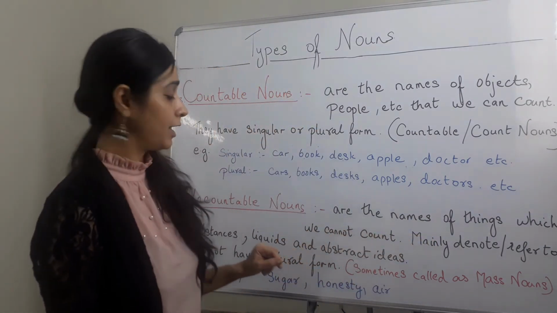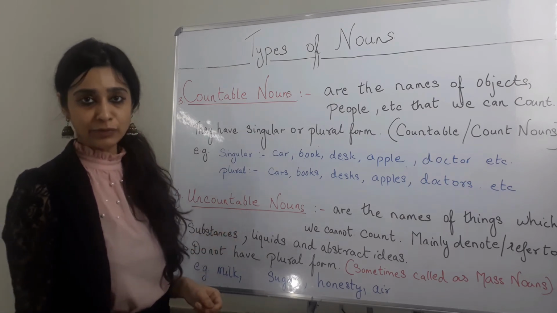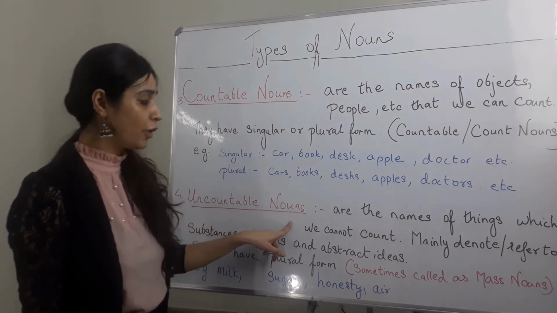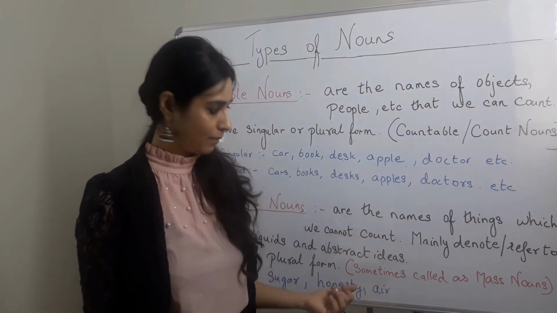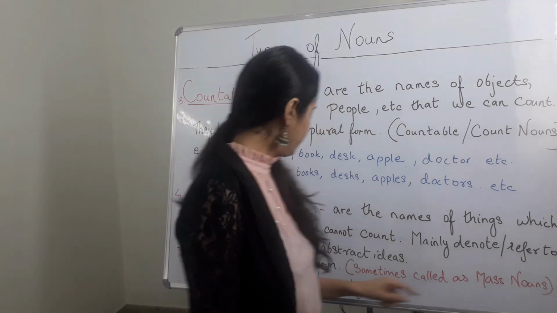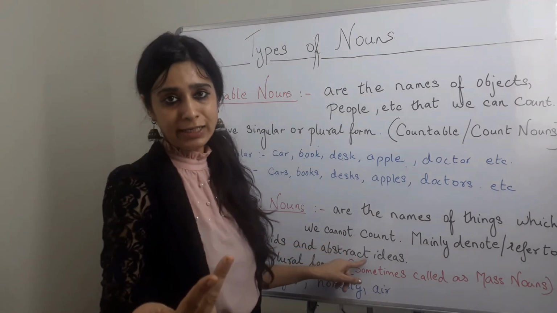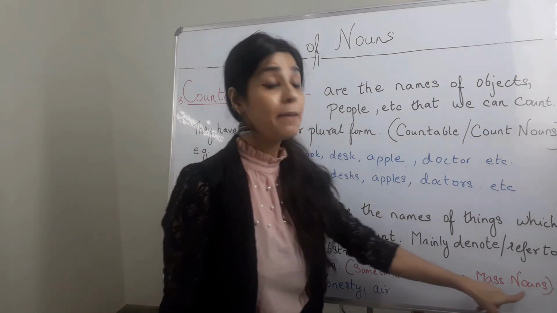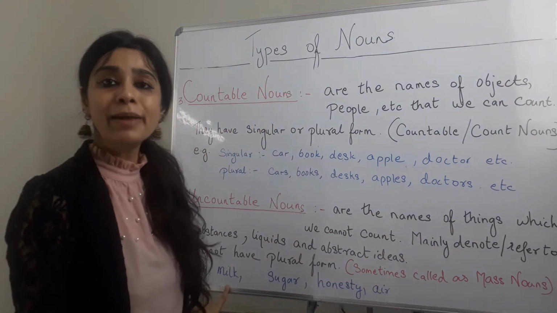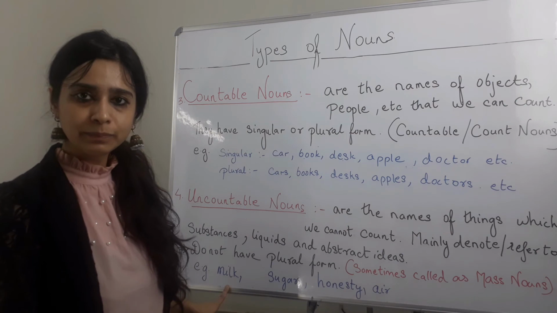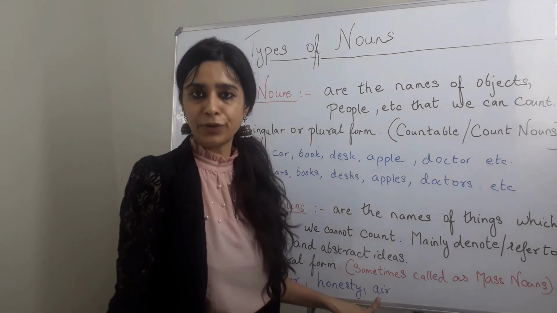Let's move on to the next type, and that is uncountable noun. So what are uncountable nouns? Well, uncountable nouns are the names of things which we cannot count. They mainly denote or refer to substances, liquids, or an abstract idea. And they're sometimes called mass nouns. Let's see some examples over here. For example, milk. Now, can you count milk? Sugar, honesty, air, happiness.